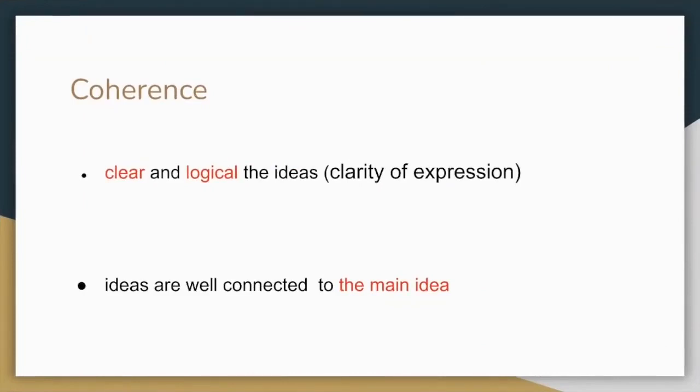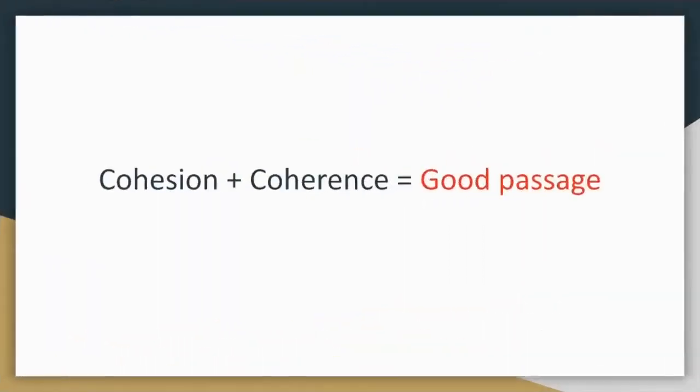Coherence, on the other hand, is all about how clear and logical ideas are. It means clarity of expression in a passage. When we say a passage has coherence, it means that all the ideas are well connected to the main idea and the reader can easily understand the passage. Basically, a passage has both cohesion and coherence, which means it flows smoothly and it makes sense.